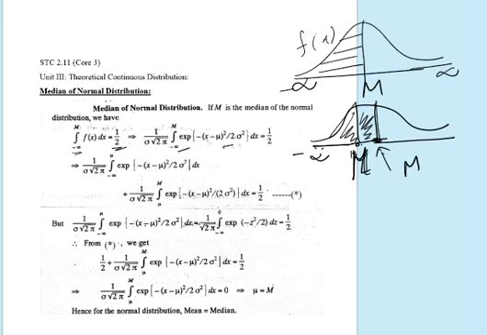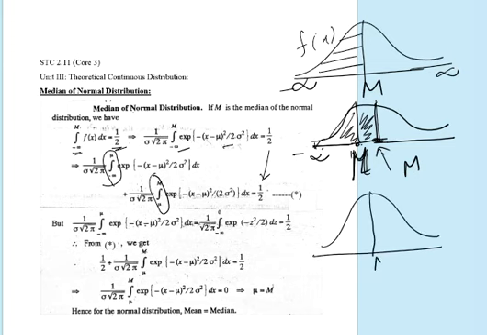So, we can take the integration from minus infinity to mu plus integration from mu to m, which should be equal to the right hand side, which is half. But we know that mu, that is the mean of normal distribution, lies at the middle of the distribution.